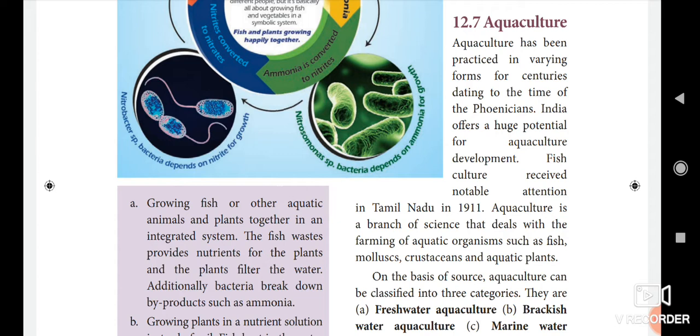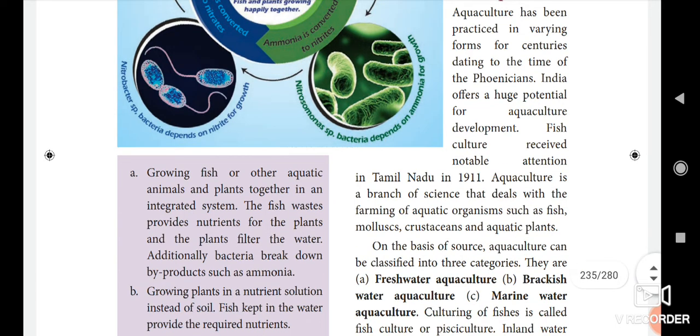Here aquaculture has been practiced in varying forms for centuries, dating to the time of the Phoenicians. India offers a huge potential for aquaculture development. Fish culture received notable attention. Here there is fish culture, prawn culture, then pearl culture. These all come under the heading of aquaculture. Among these, fish culture received notable attention in Tamil Nadu in the year 1911.